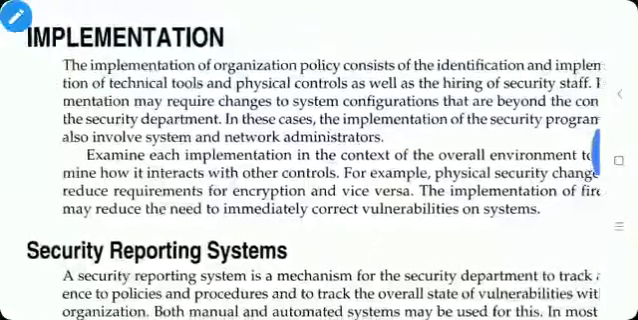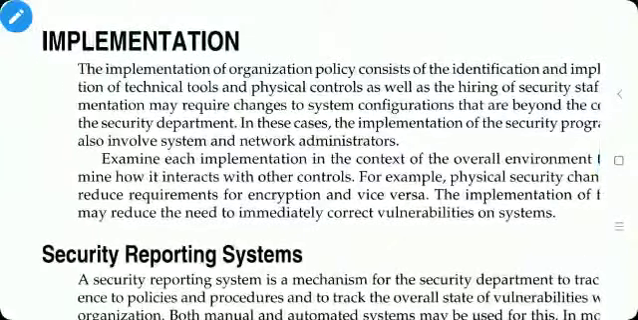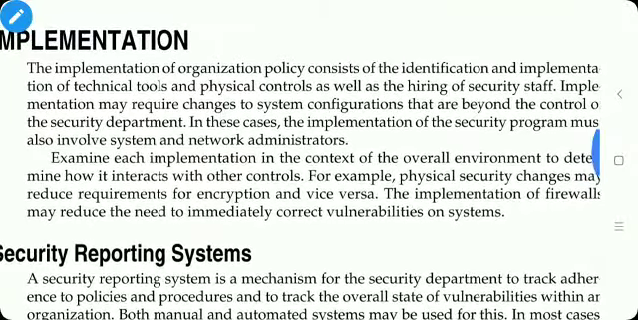The third phase in the information security process is the implementation phase. First phase is assessment, then policy, and now the third phase is implementation. The implementation of organization policy consists of identification of the technical tools, then implementation of the technical tools, and hiring of the security staff.